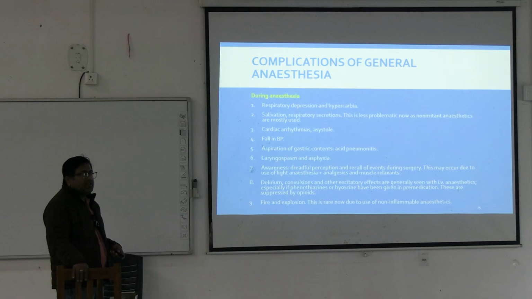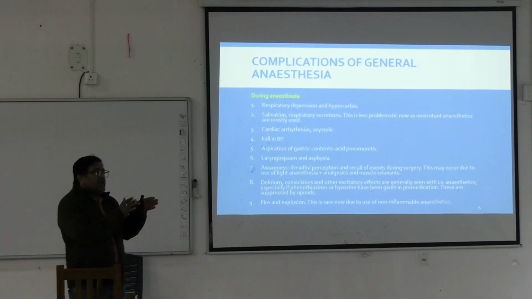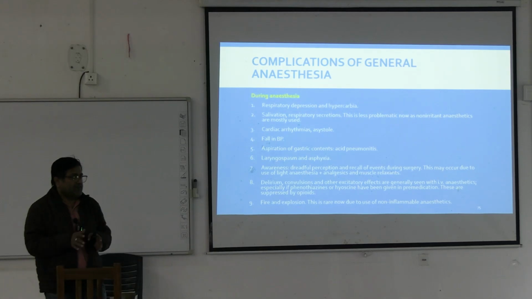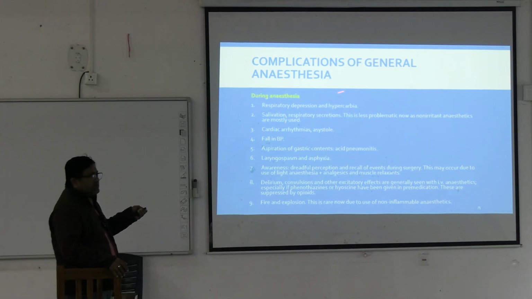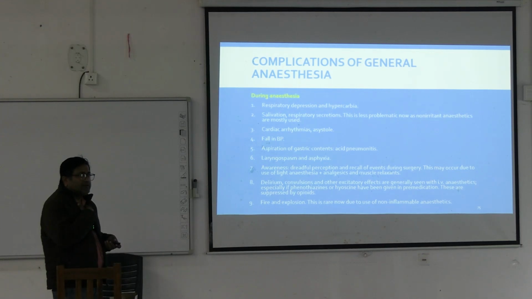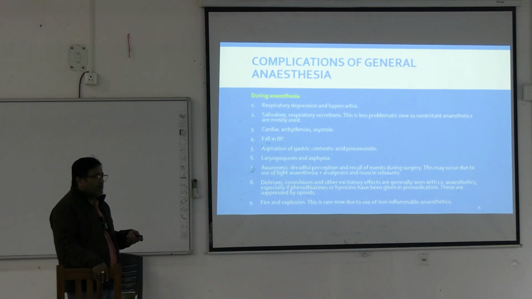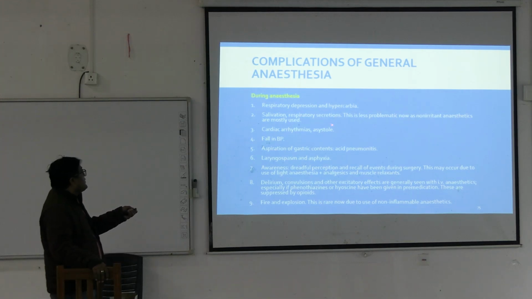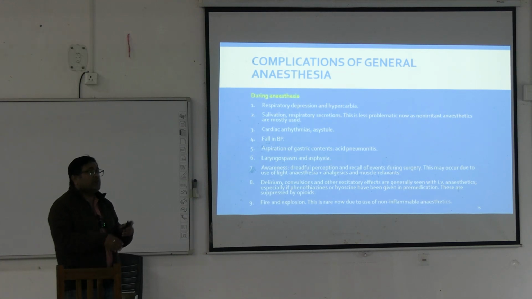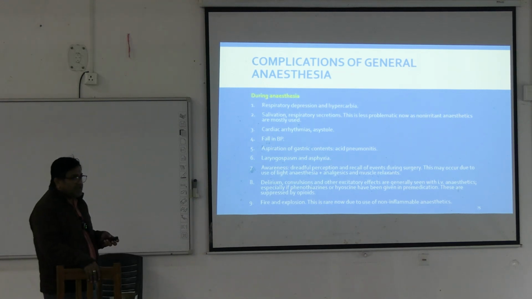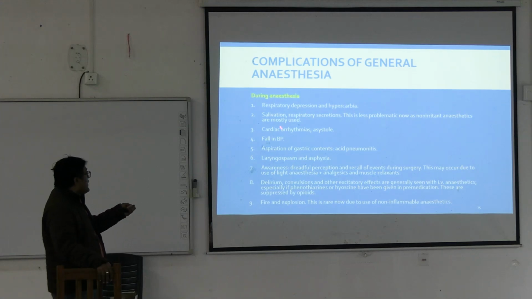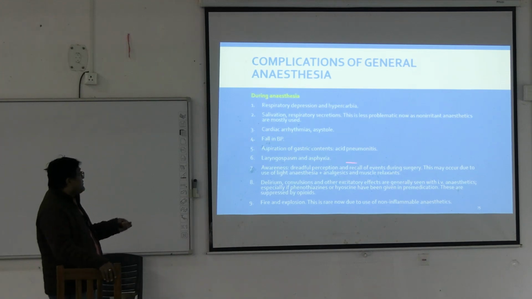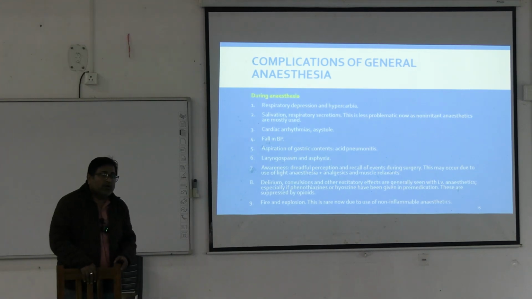Now complications of general anesthesia can occur during the anesthesia and after the anesthesia. So what are the complications during anesthesia? Respiratory depression can occur, that can lead to hypercarbia, or increased carbon dioxide in the blood. Salivation and respiratory secretion can occur. This is less problematic nowadays because non-irritating general anesthetics are more commonly employed. Cardiac arrhythmias and asystole can be seen. Fall in blood pressure can be noted, and aspiration of gastric content leading to pneumonitis.